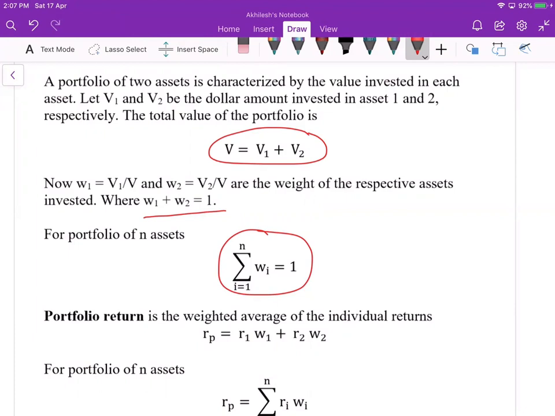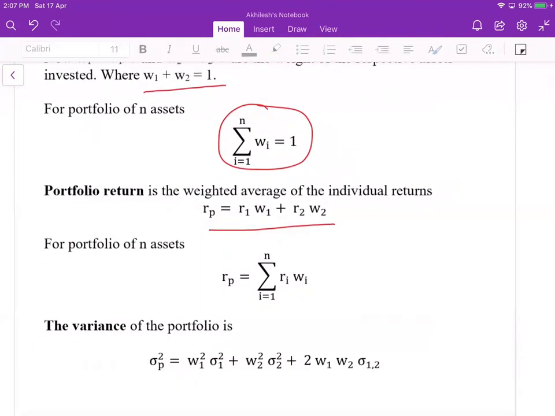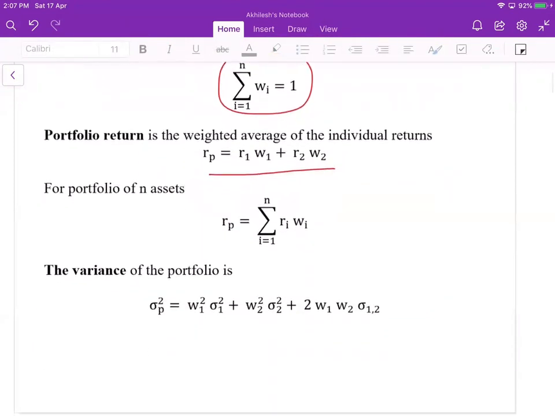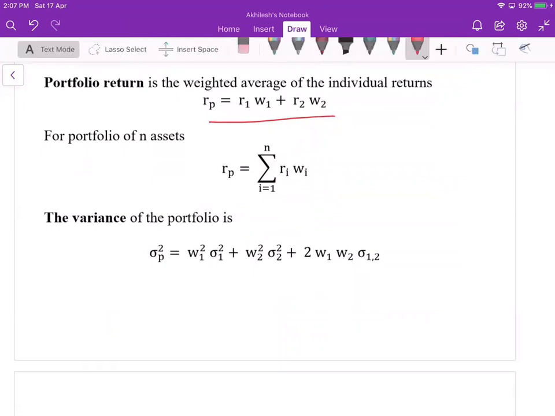So the formula for the return on the portfolio is R1 W1 plus R2 W2, where R1 and R2 are the returns of the individual assets. Furthermore, the same formula can be written in compact form using summation.